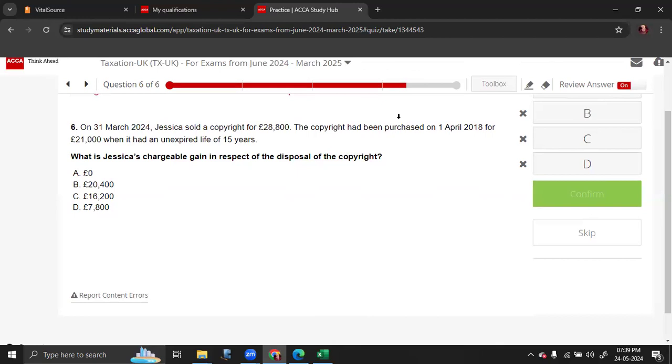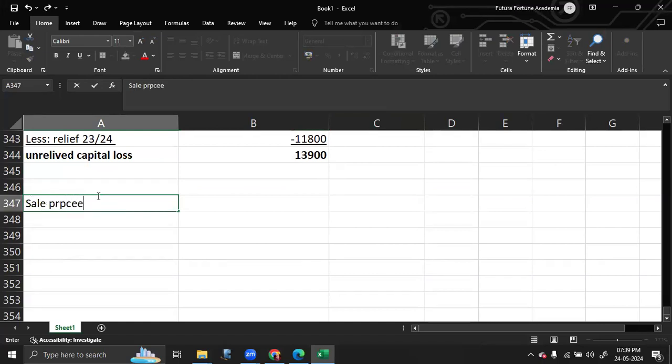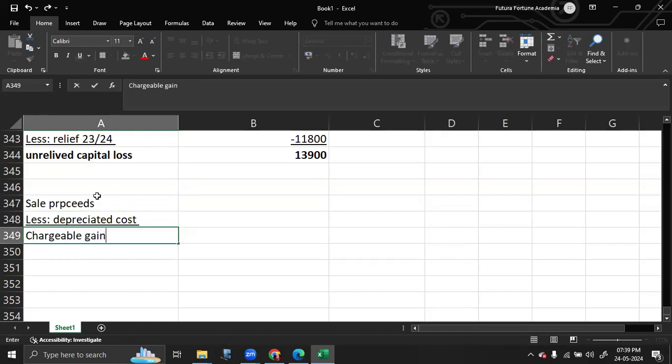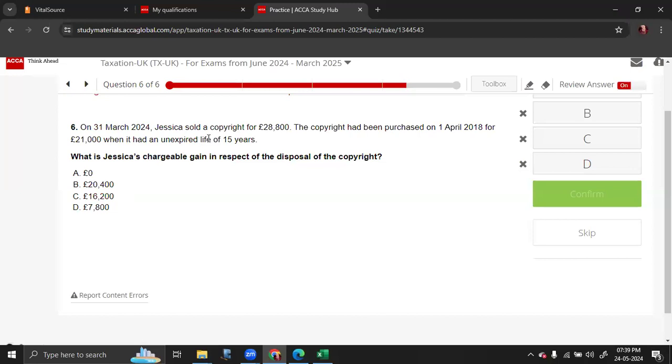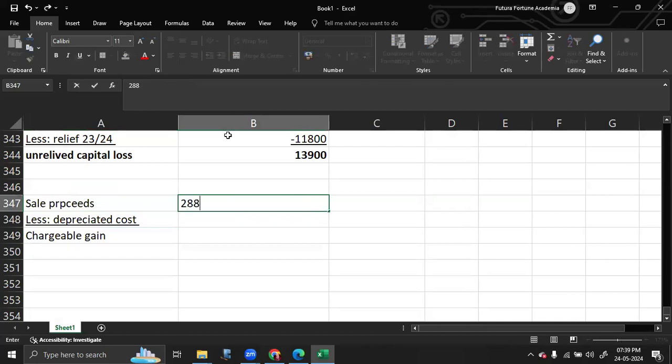So you have to do the calculation with your sale proceeds. From your sale proceeds, you have to deduct the depreciated cost. That is very relevant. Not the normal cost, but the depreciated cost to calculate the chargeable gain. So first let's consider the disposal proceeds, which is 28,800.